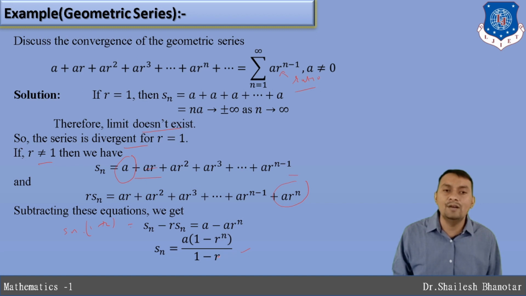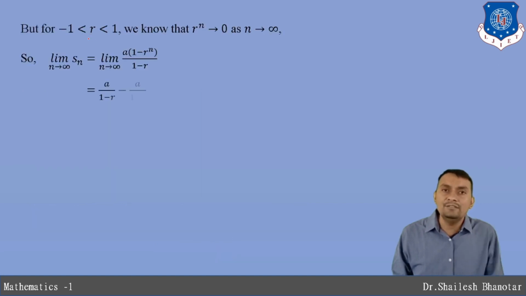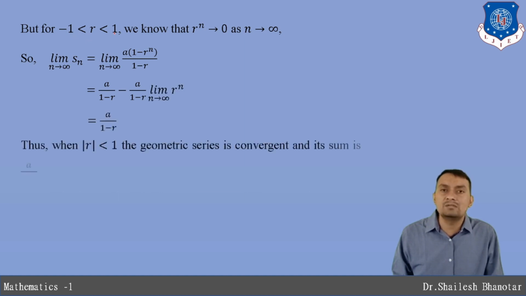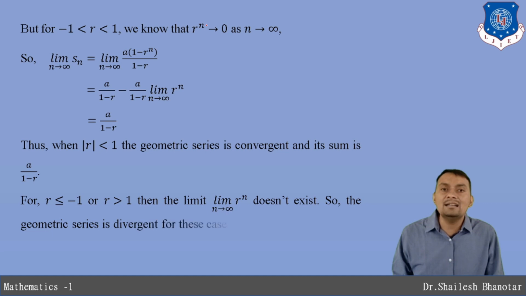But whenever we have a finite quantity, in that case we will use this one. If I put a restriction, r between minus 1 and plus 1, then r raised to n will be 0. That means whenever I assume that mod r is less than 1, r raised to n is going to be 0 as we take n a very large number. When I apply the limit to this partial sum, this is going to be exactly 0.